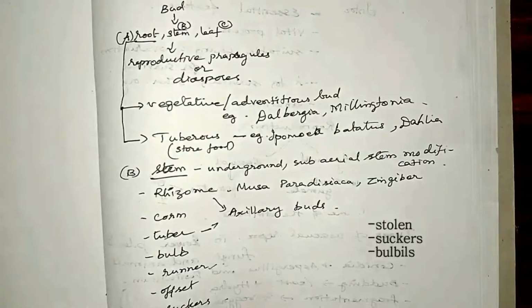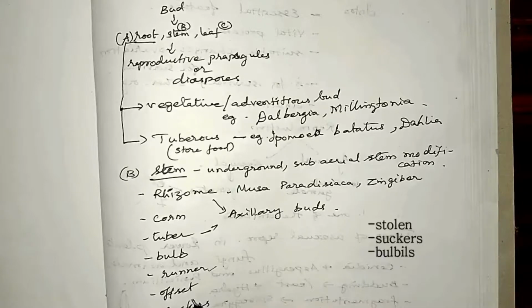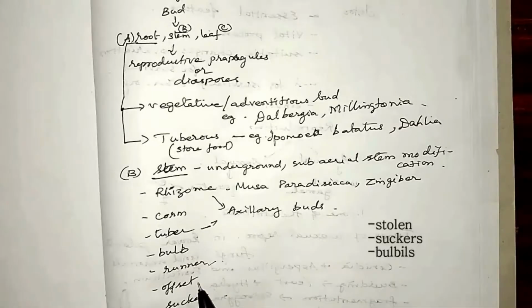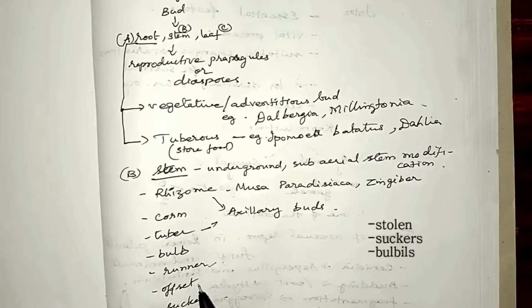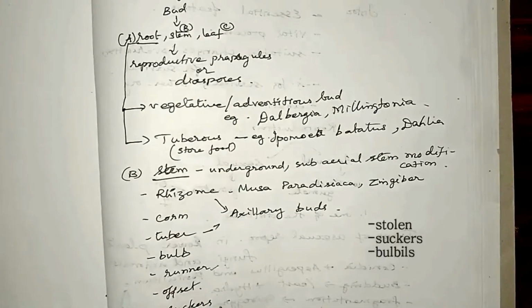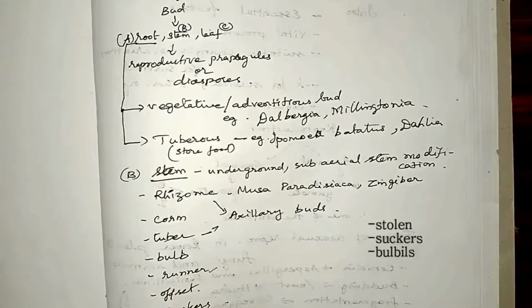And stolon, examples Mentha, the pudina, and Fragaria. Offset, examples Pistia and Eichhornia, which grow in water, they are aquatic plants. Next you have suckers, example Chrysanthemum, and bulbils, examples Dioscorea and Agave.